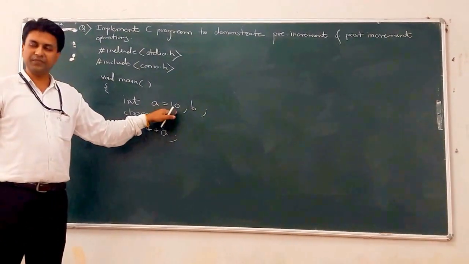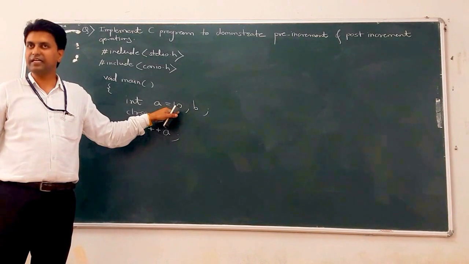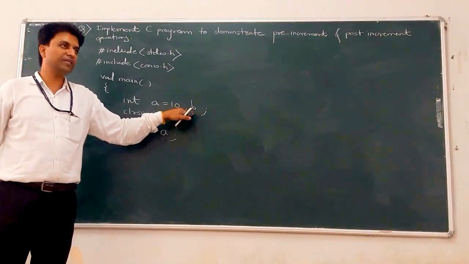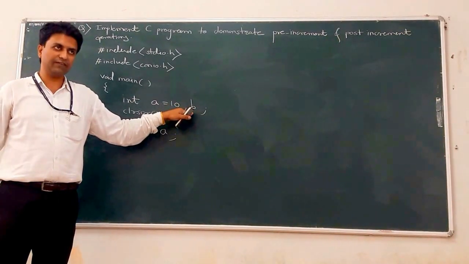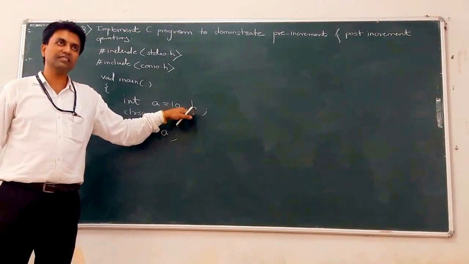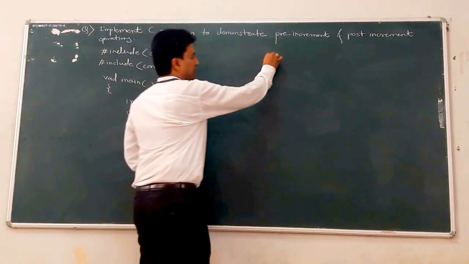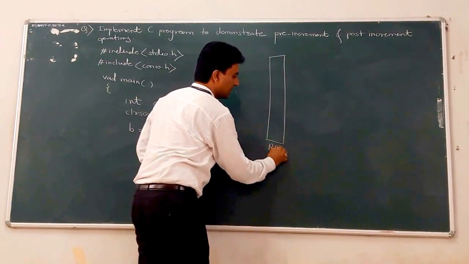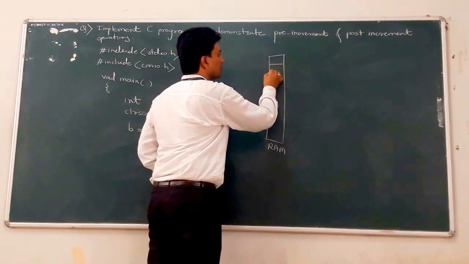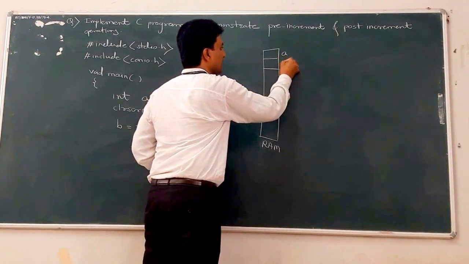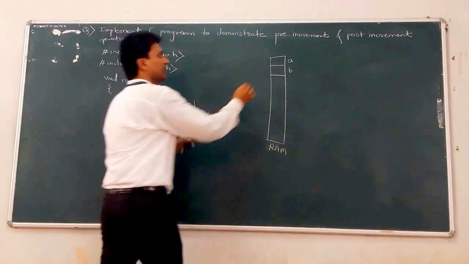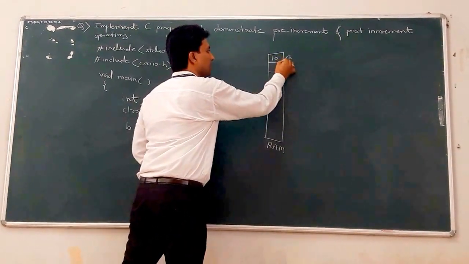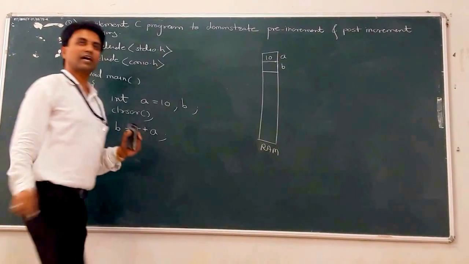The initial value of A is 10, but the initial value of B is garbage. This is memory management. On the RAM, random access memory, there are two variables A and B. The initial value of A is 10 and the value of B is garbage.